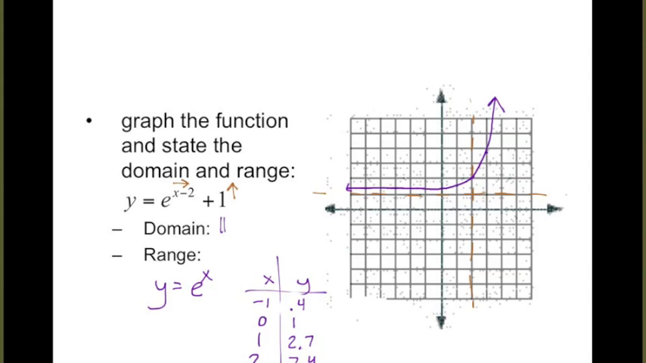Domain and range. Domain will be all reals. Range will be limited. Y is it going to be greater or less? Greater because it's above, and what is it above? 1. Okay. 1 because we had the shift.